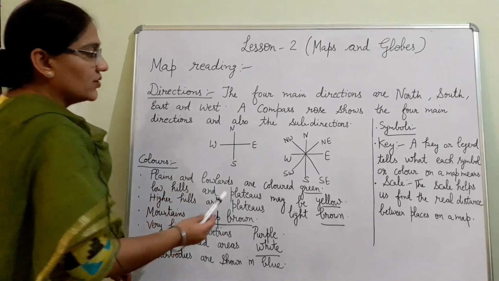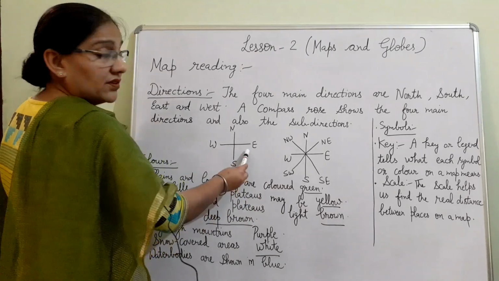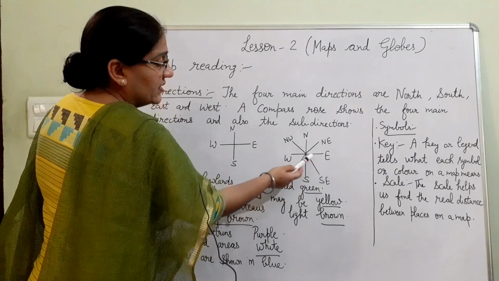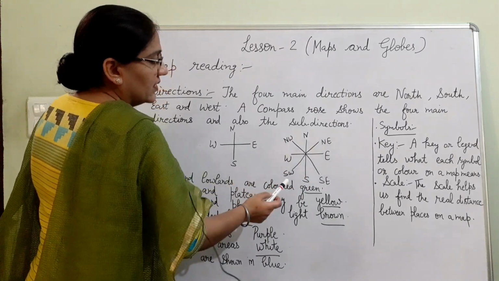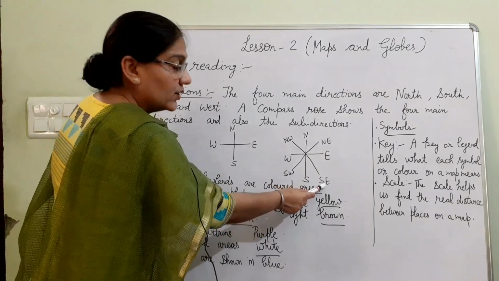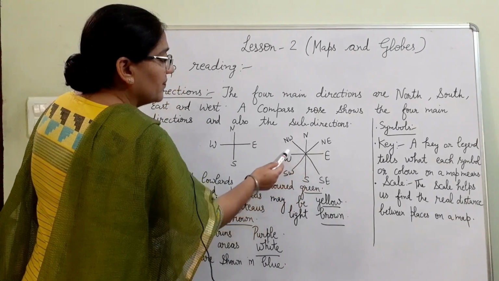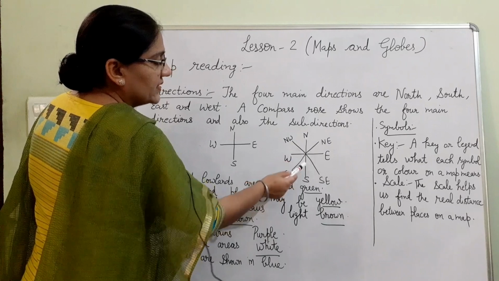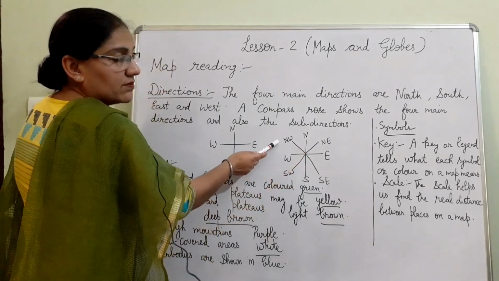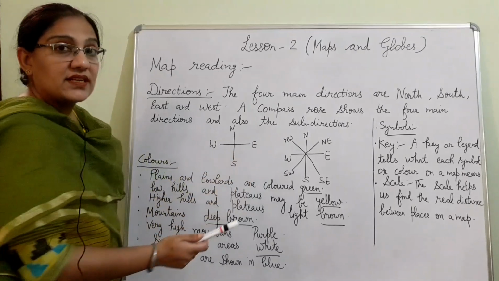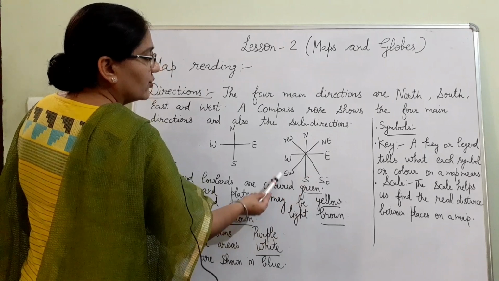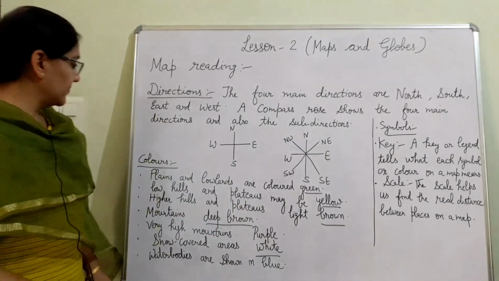And sub directions also, because you know about all the 4 main directions. The direction between north and east is marked as northeast. The direction between south and east is marked as southeast. The direction between south and west is marked as southwest, and the direction between north and west is marked as northwest. So these are 4 sub directions: northeast, southeast, southwest and northwest.